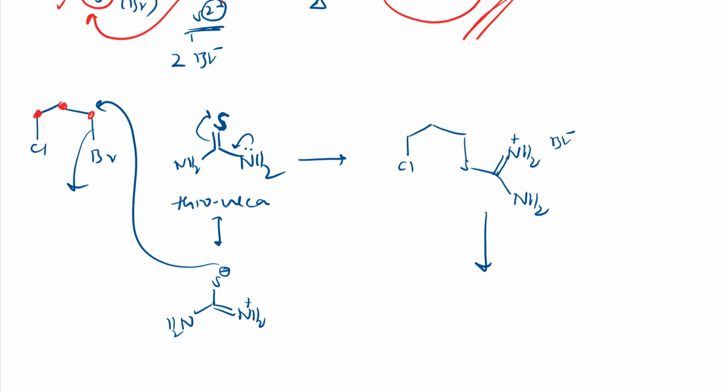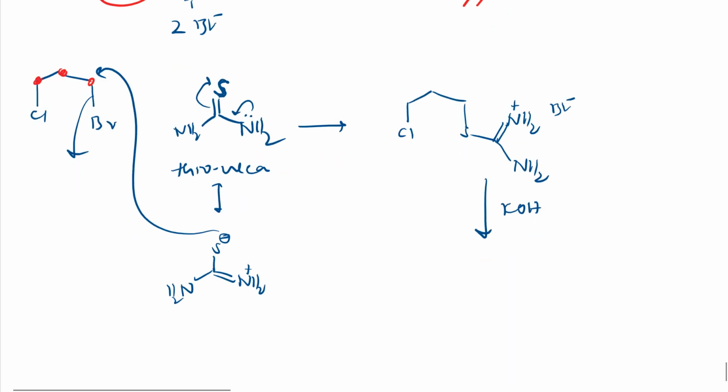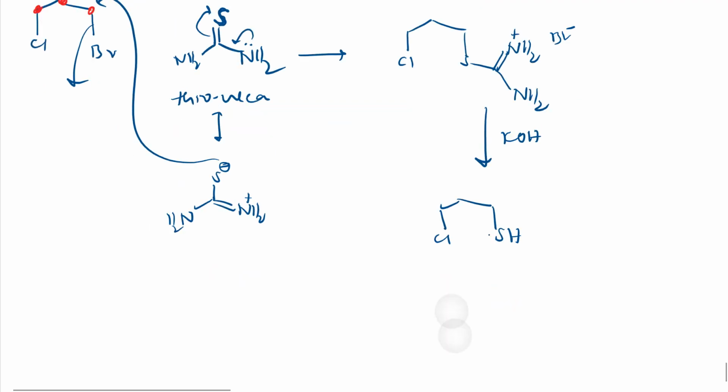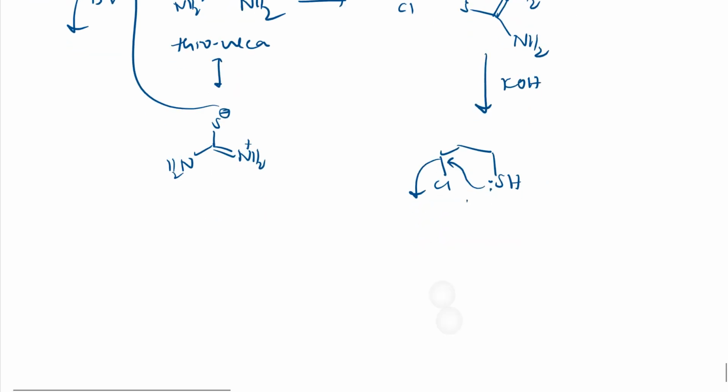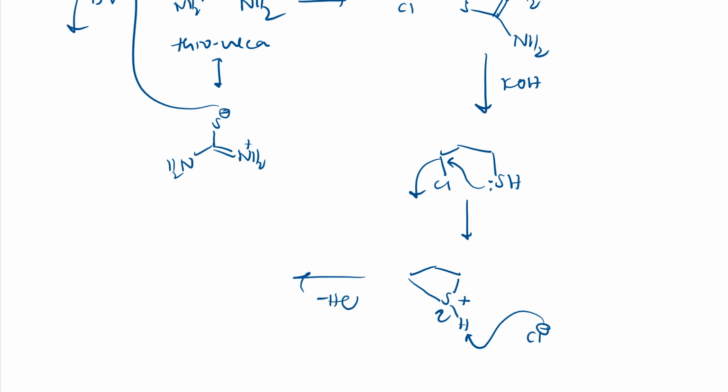To this, if I add KOH, potassium hydroxide, we will get this compound. Chlorine will be there and it becomes SH. Further what happens? Simply sulfur will have a lone pair, it donates, and here chlorine is a good leaving group, so it leaves. So I'll get this 4-membered ring sulfur compound, and sulfur will have positive charge, so Cl minus. So this Cl minus takes this proton, so there will be elimination of HCl, and I'll get this 4-membered sulfur-containing compound, that is thietane, right?